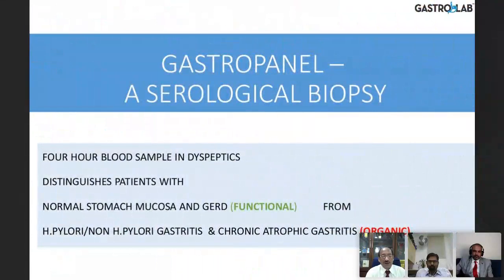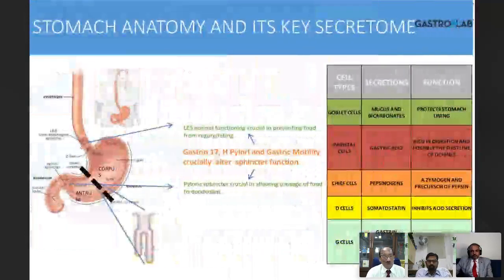So this is a serological biopsy. This is a 4-hour blood sample which is taken in dyspeptics. It's only a serological test which can differentiate a normal from abnormal mucosa.